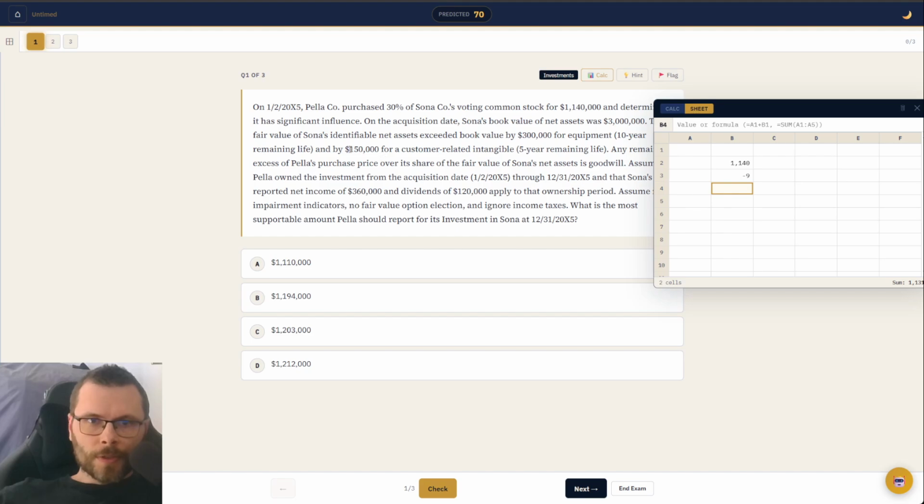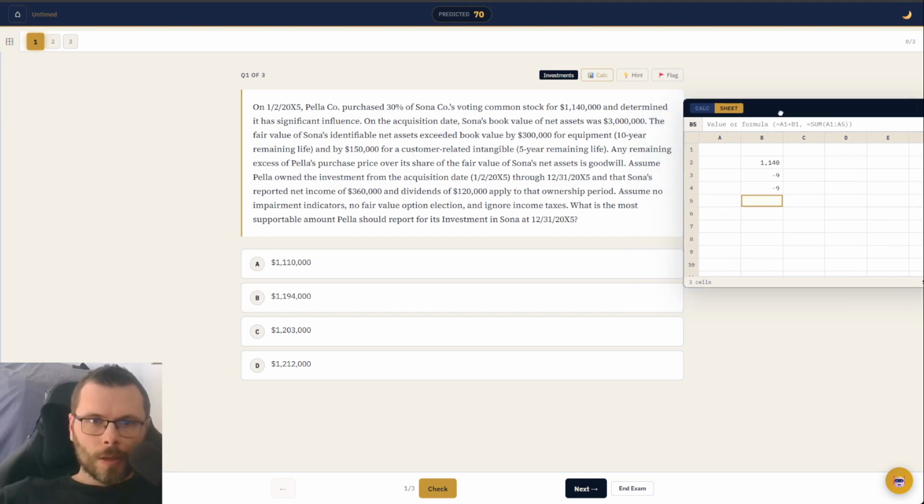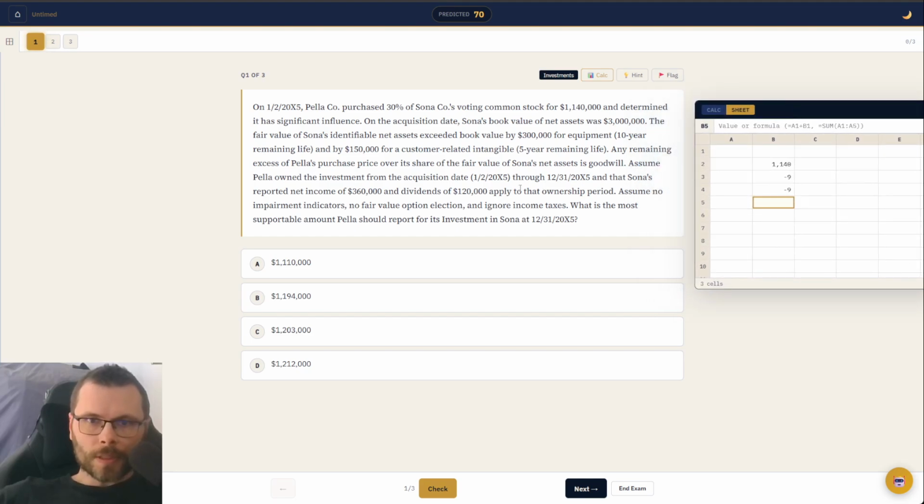What else? 150,000 for customer-related intangible, 5-year life. Okay, so same concept, but it's for 5 years, and it's pro rata at 0.3. Any remaining excess purchase, goodwill. Okay, assume Pella owned the investment from the date. Okay, fine. Through the year, fine.